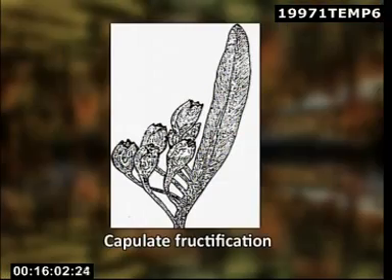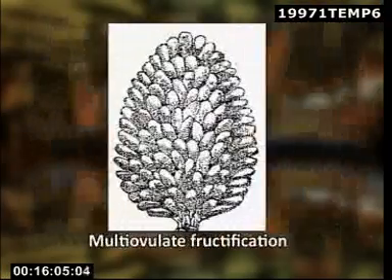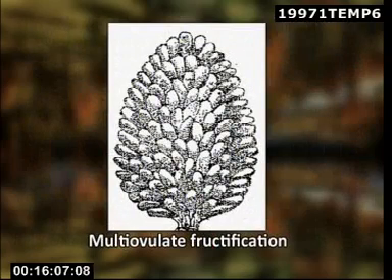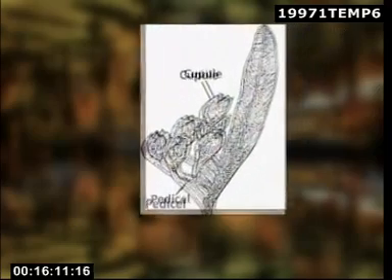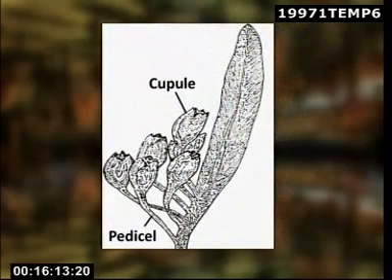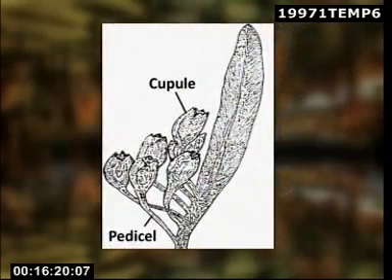In Glossopteridaceae, the female reproductive organs consisted of a cupulate and multiovulate fructifications. In the former, the seeds were protected by cup-like or circular disc-like structure called the cupule. Each cupule contained only 1 seed. The cupules were borne terminally on each pedicel.